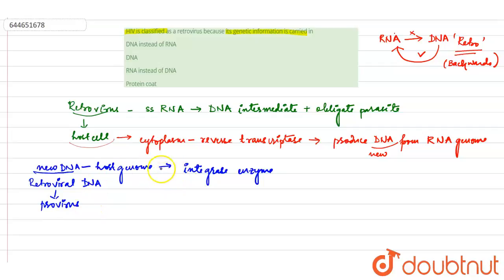Now what happens when it gets into the host cell? The host cell detects the DNA as a part of its own genome. They assume that the DNA is its own.